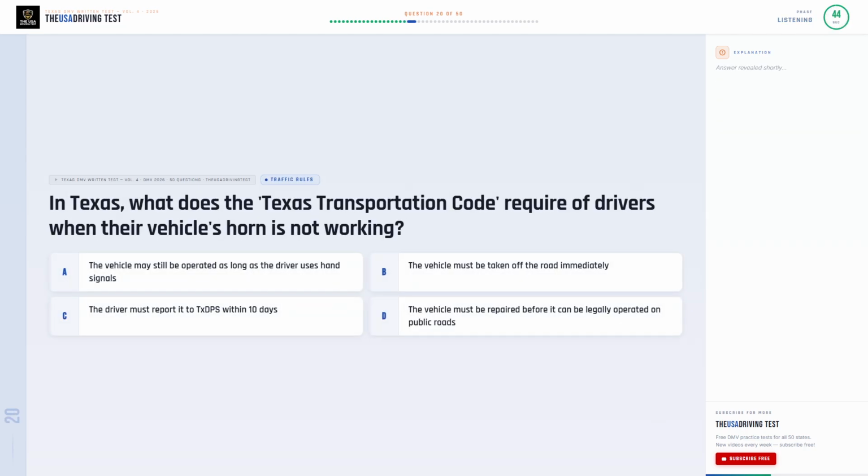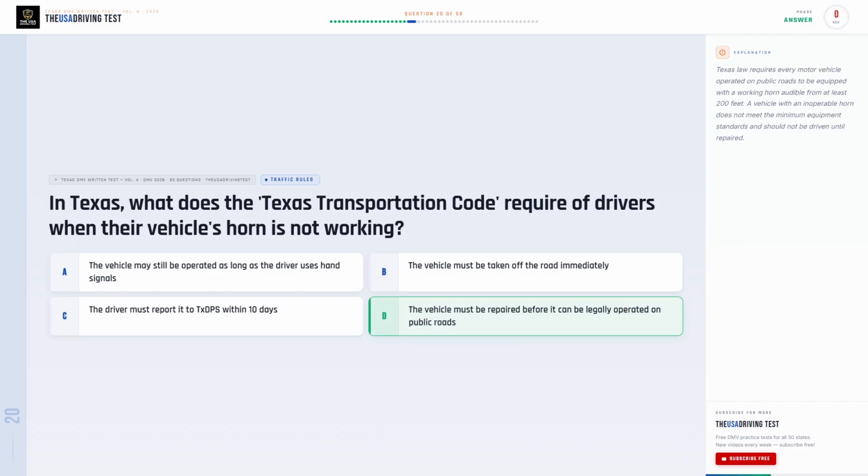In Texas, what does the Texas Transportation Code require of drivers when their vehicle's horn is not working? Option A. The vehicle may still be operated as long as the driver uses hand signals. Option B. The vehicle must be taken off the road immediately. Option C. The driver must report it to TXDPS within 10 days. Option D. The vehicle must be repaired before it can be legally operated on public roads.